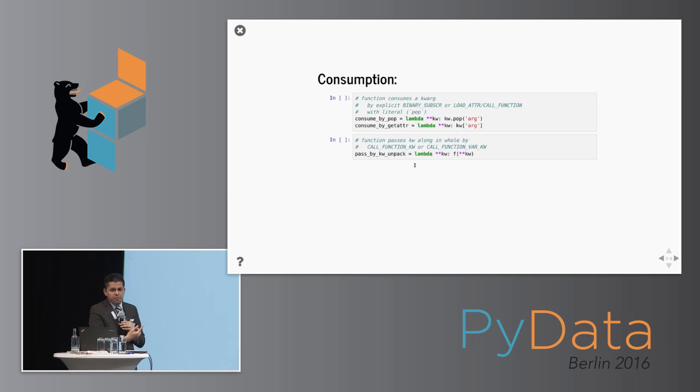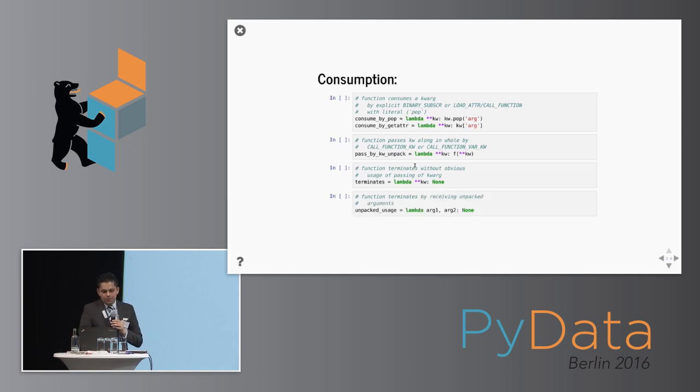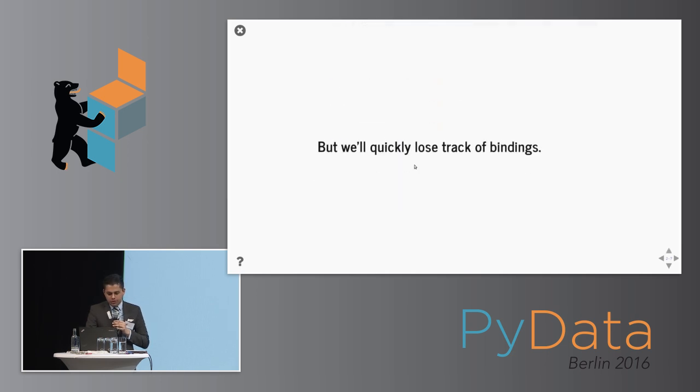Here I'm giving you the names of the bytecodes. So if you do a bytecode analysis rather than AST analysis, you'd see these bytecodes. And you can also see where something terminates. You can easily see if the body of the function never uses any of the arguments, or where it uses the arguments, or where it doesn't call anything else. And you can also kind of see where a function may use unpacked arguments.